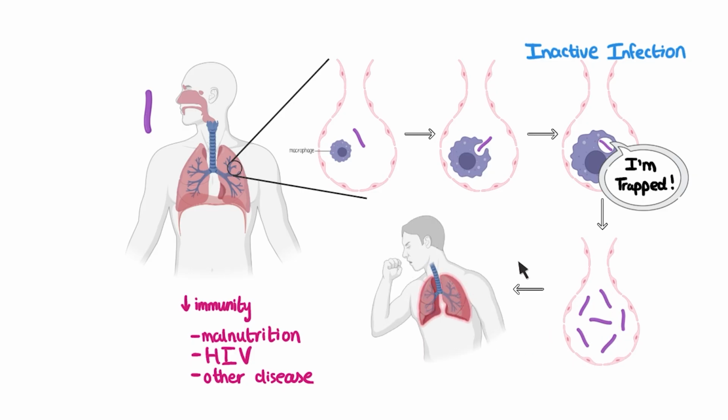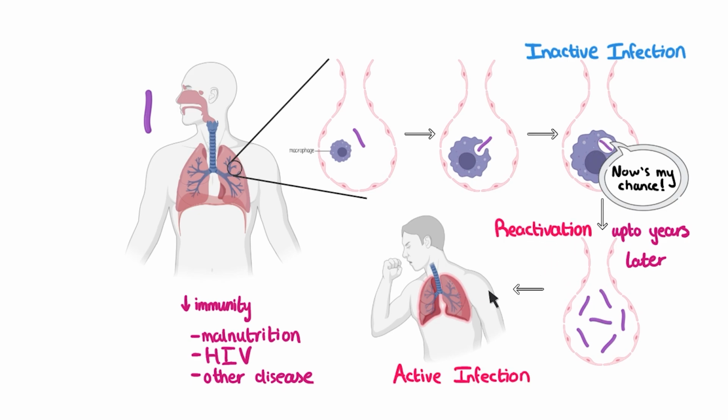This could even happen years later. As soon as the immune system gets weakened, the bacteria seize that opportunity to strike, and the dormant infection becomes reactivated. Now we have an active infection, and the bacteria will start to damage the lung tissue.